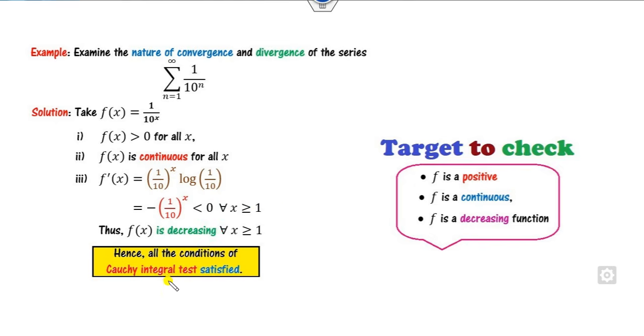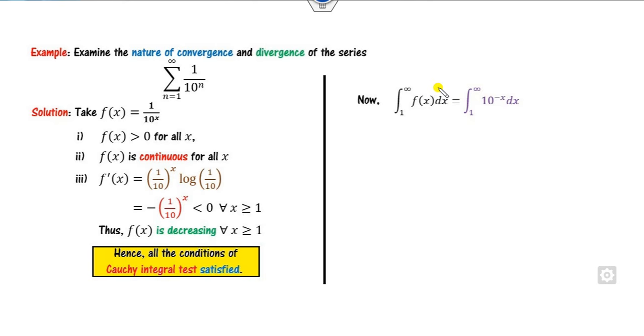Hence, the condition of the Cauchy integral test is satisfied. So all these conditions are satisfied. Now this condition is satisfied for x greater than or equal to 1. So now my integration will be here. Our target is to find this limit. If I find this is finite, then this is convergent. If you prove that this is infinite or does not exist, then we can say this series is